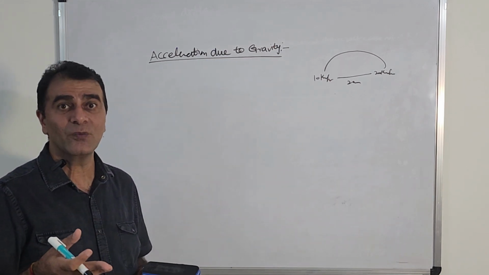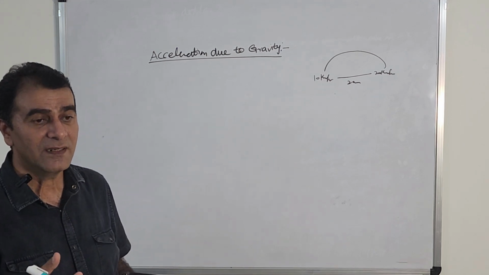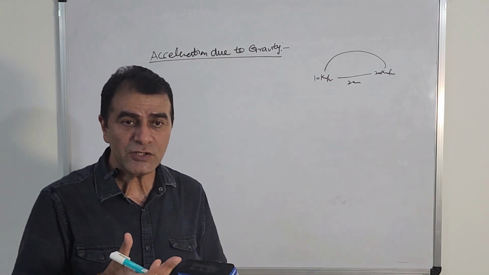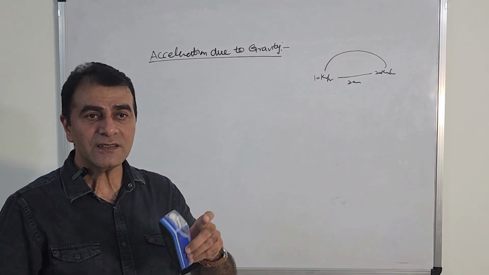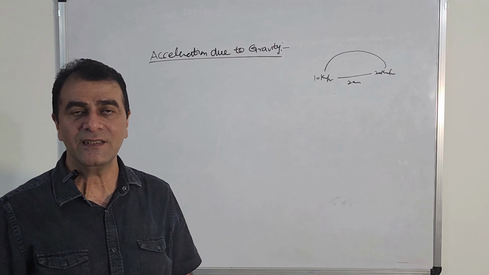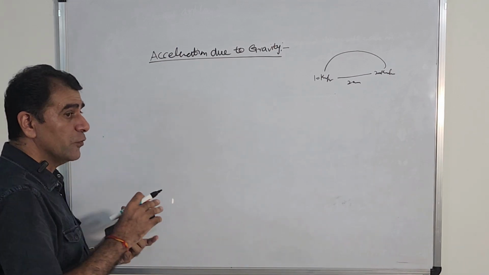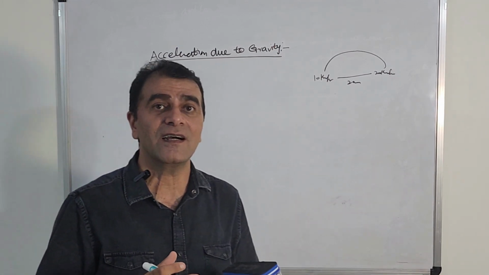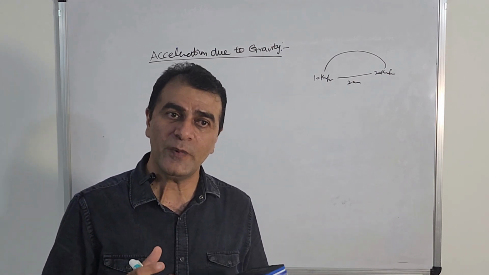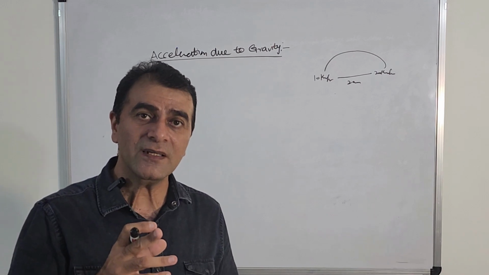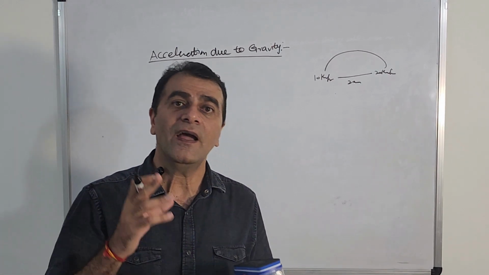You know gravity now, because in the last lecture I told you what gravity is. Gravity means the force with which the earth is pulling you. The force between the earth and an object is called gravity, right? And the force between any two objects is called gravitational force. In the last lecture I told you especially that there is a difference between gravitational force and gravity.